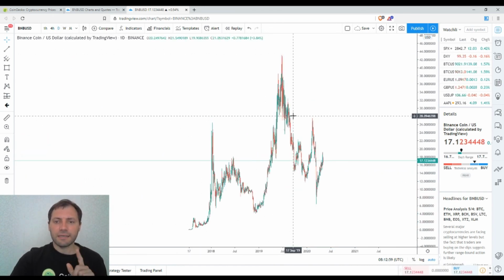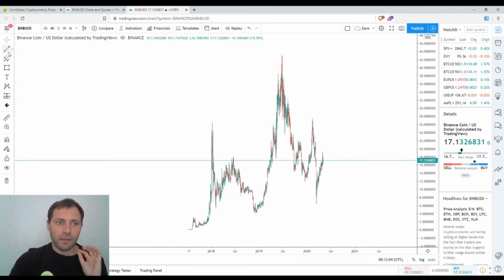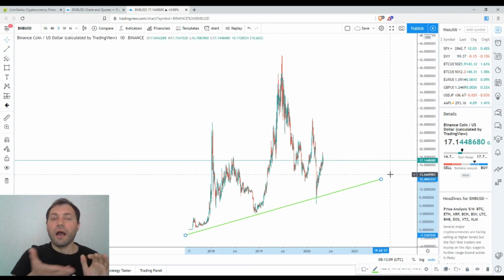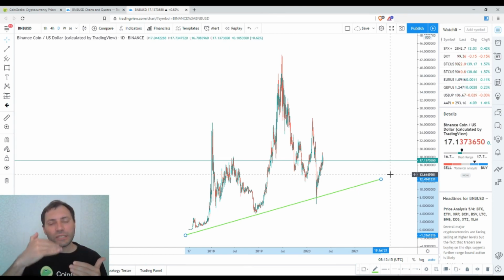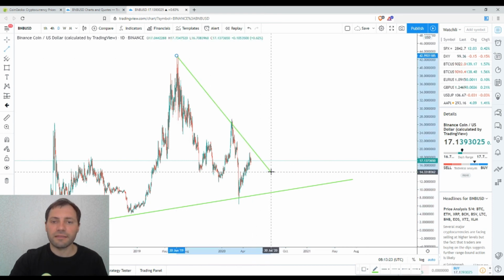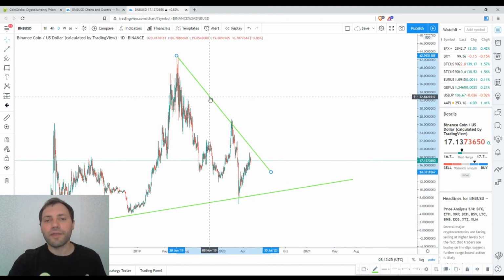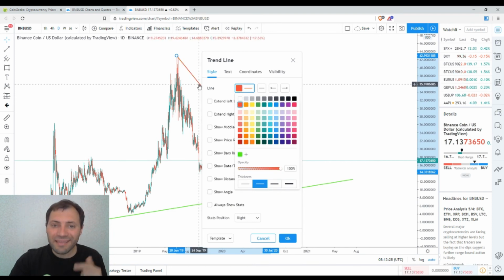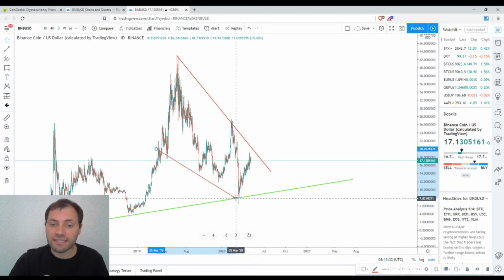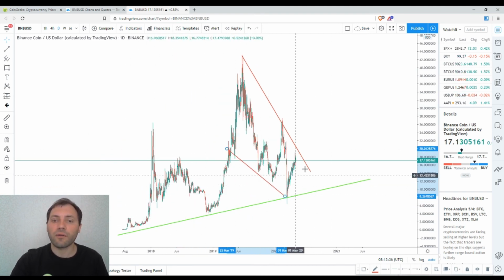But the last thing I would like to outline is that since the beginning of the chart, the price of Binance has been in an uptrend. We still have an uptrend because we still have this sequence of ascending local lows and mainly ascending local highs. Yes, there is a correction here. I just outlined this descending narrowing wedge, but the general or the major trend is still an ascending one, or an uptrend.